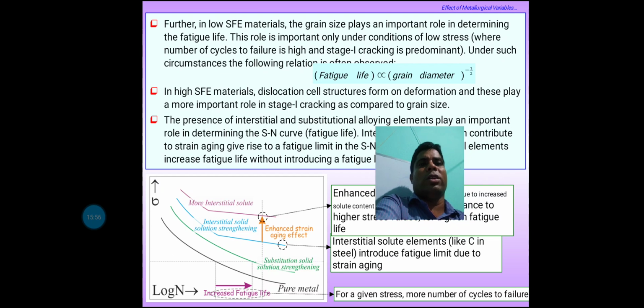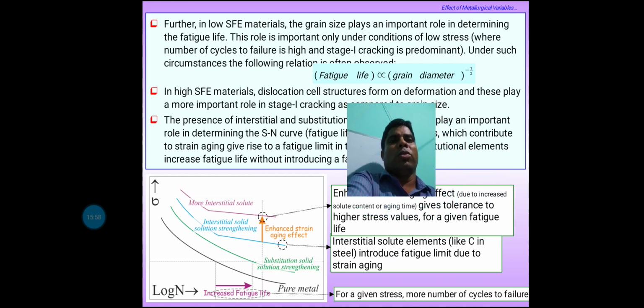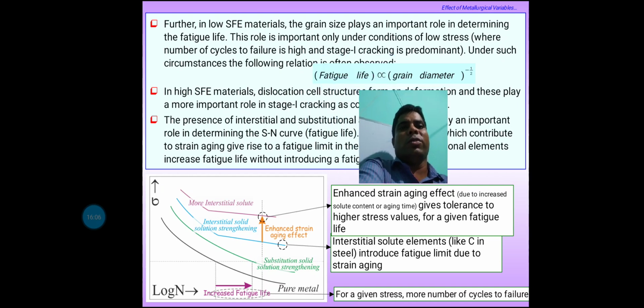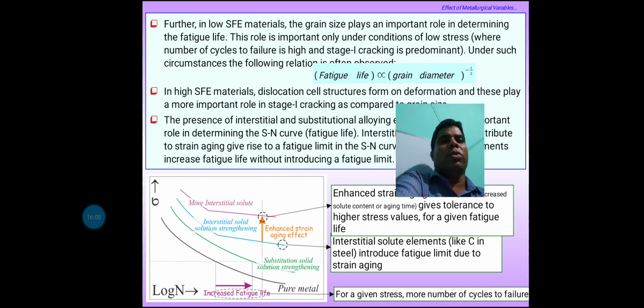Now further, in low SFE material, the grain size plays an important role regarding the fatigue life, and the role is important only under conditions of low stress. That means the number of cycles to fatigue is high and stage 1 cracking is predominant.